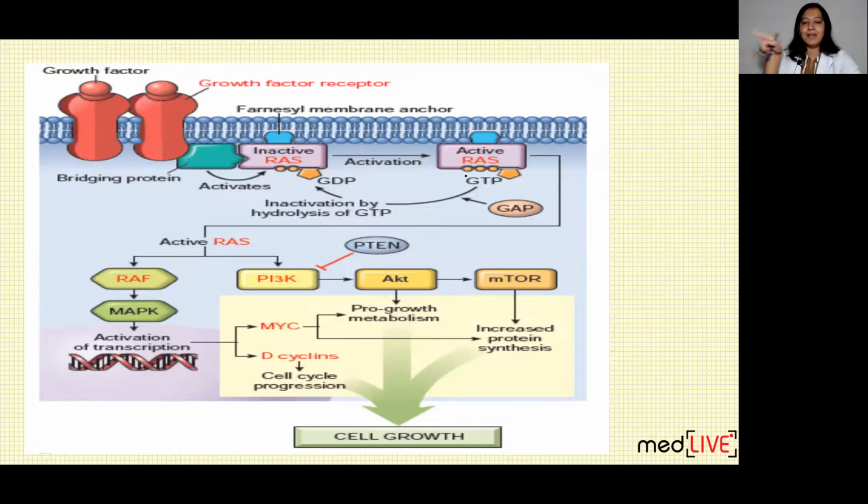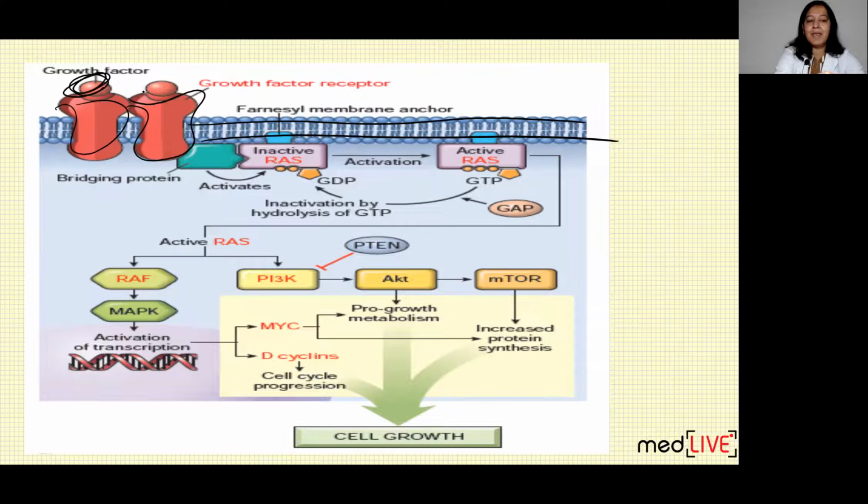Can you see a blue colored cell membrane in this? This is the cell membrane behind. Can you see the red colored growth receptor? A growth factor is coming and binding on this growth receptor. This is inactive RAS; can you see it is bound with GDP? Once the growth factor comes, it is activated, and this gets converted into active RAS.